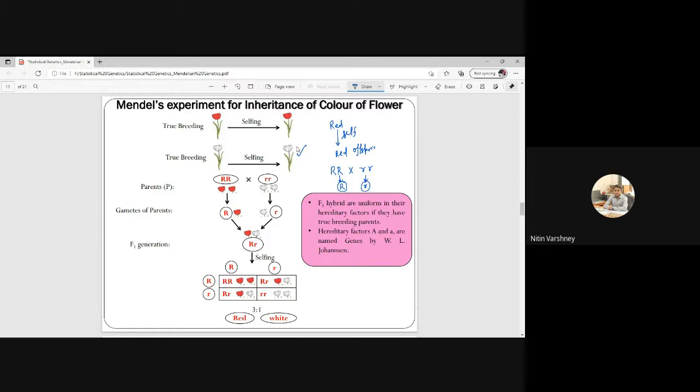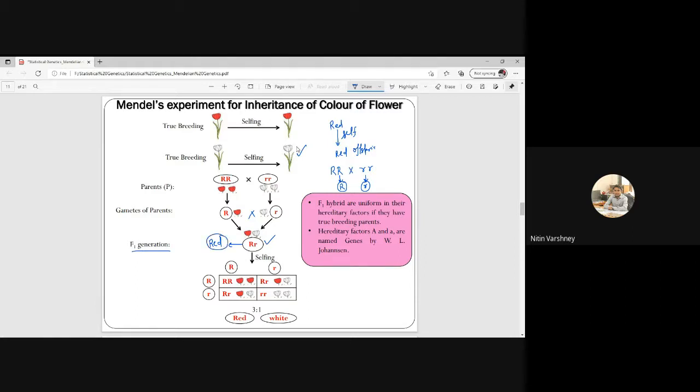Then we cross them and we get F1, Rr, and this will be red in color. Why red? Because capital R is dominant over small r, the white color. So in the F1 generation we get a red flower.